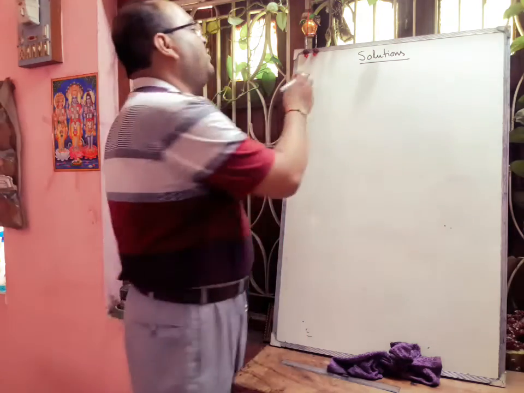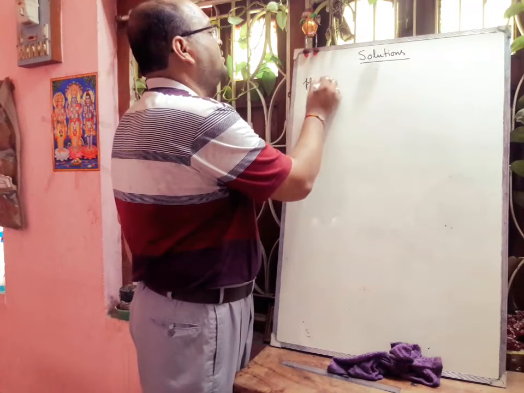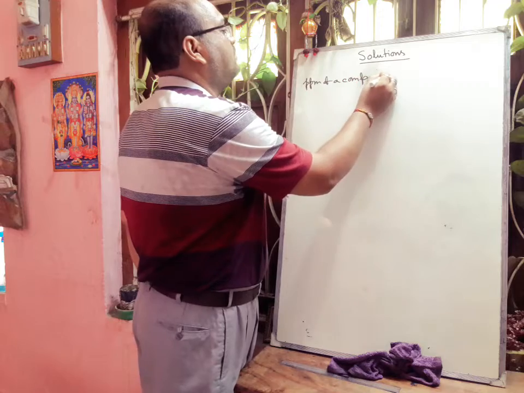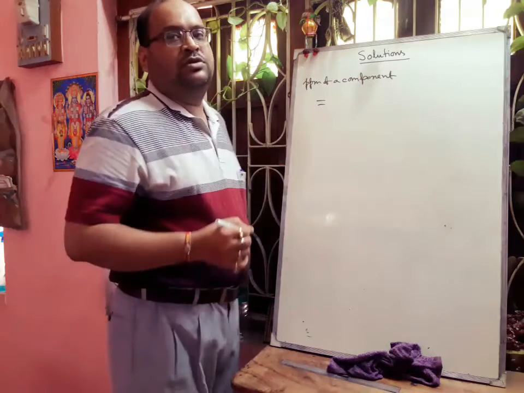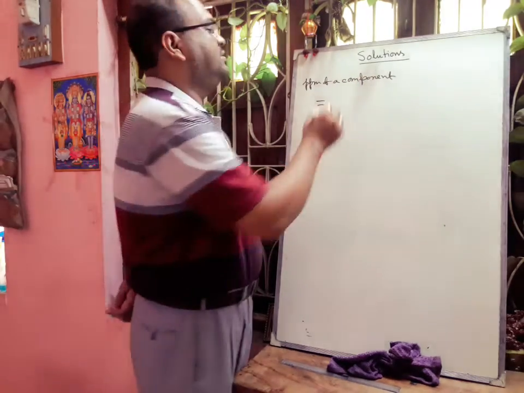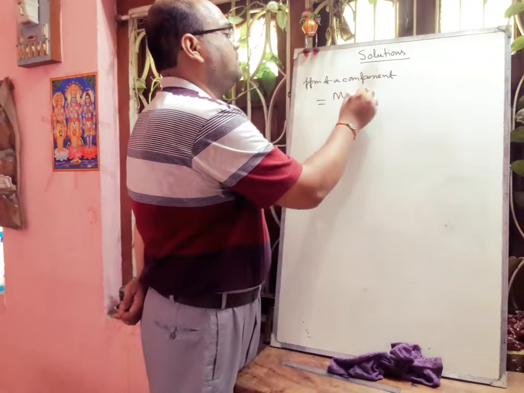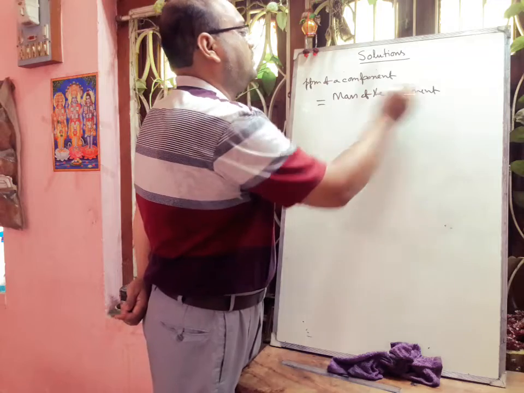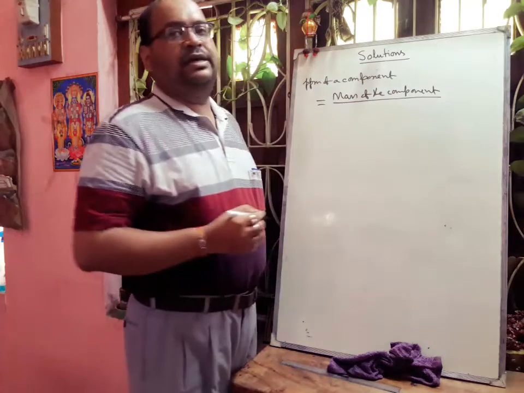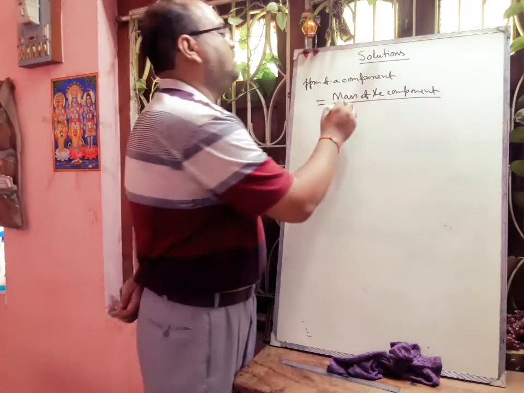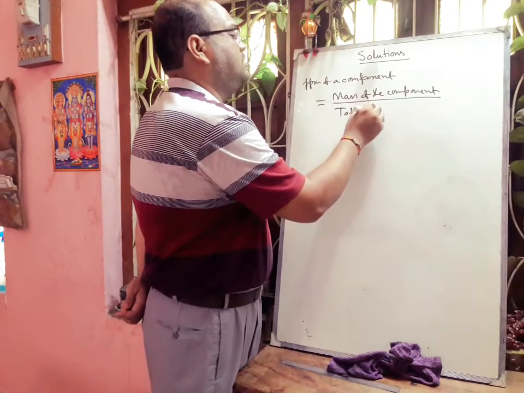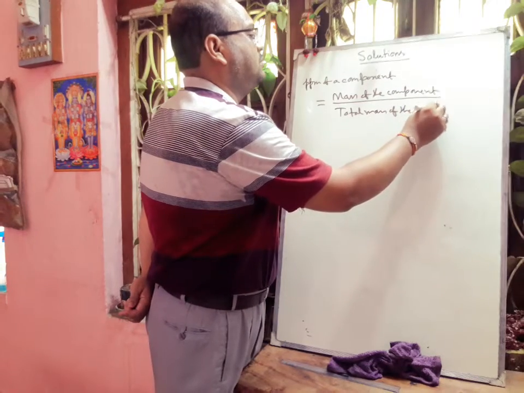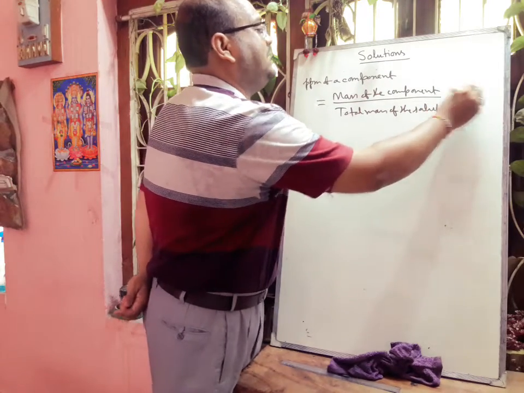So ppm of a component is equal to the mass of the component divided by the total mass of the solution, into 10 to the power 6.